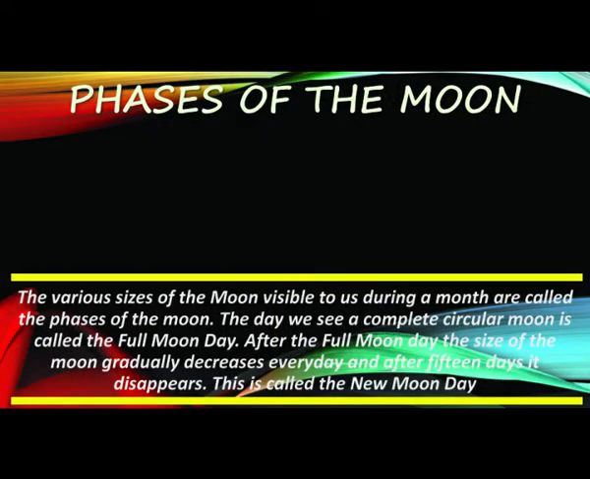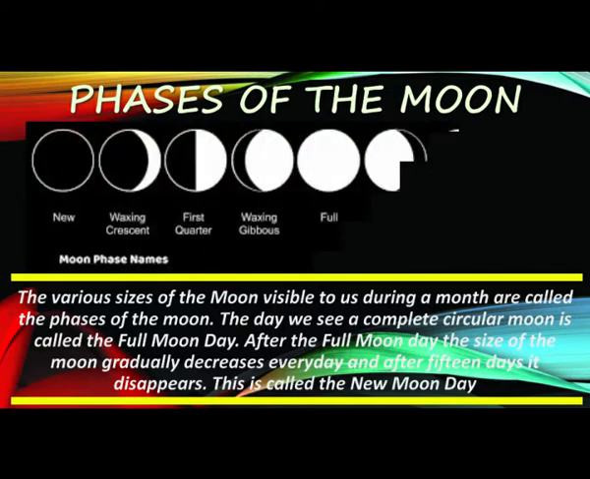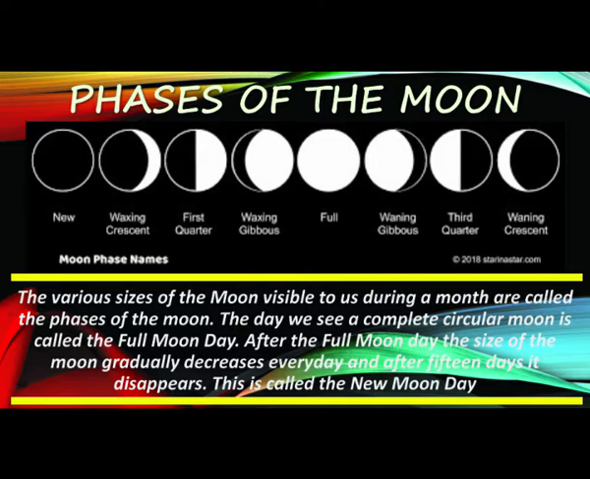So let us see what are phases of the moon. The various sizes of the moon visible to us during a month are called the phases of the moon. Half of the moon's surface is always illuminated by sunlight. However, just how much of that light we can see from our point of view on Earth varies every day, and thus what we refer to as a moon phase.